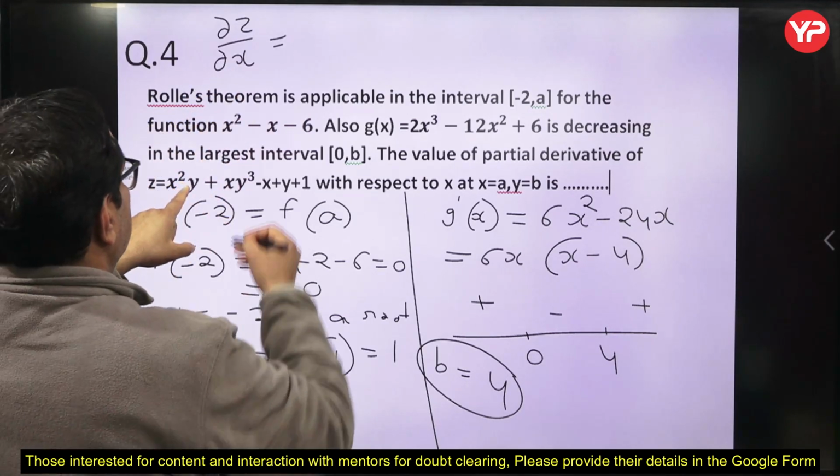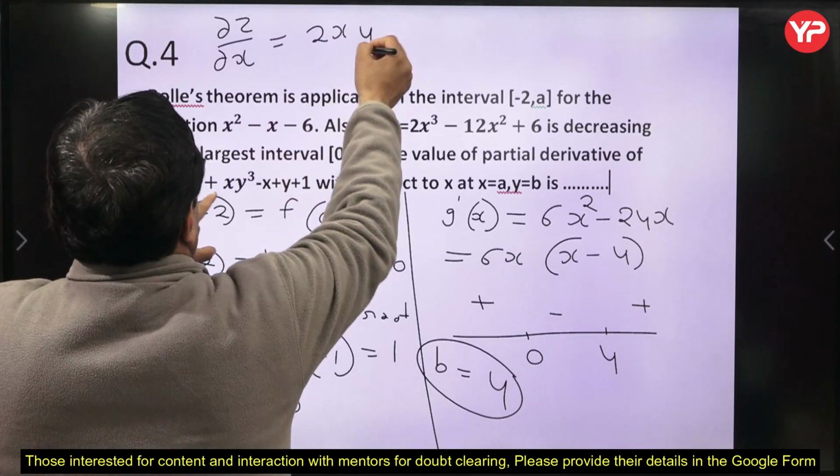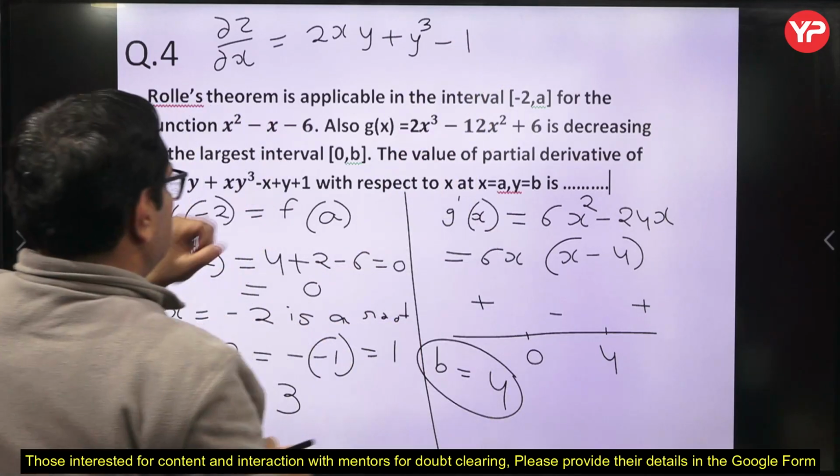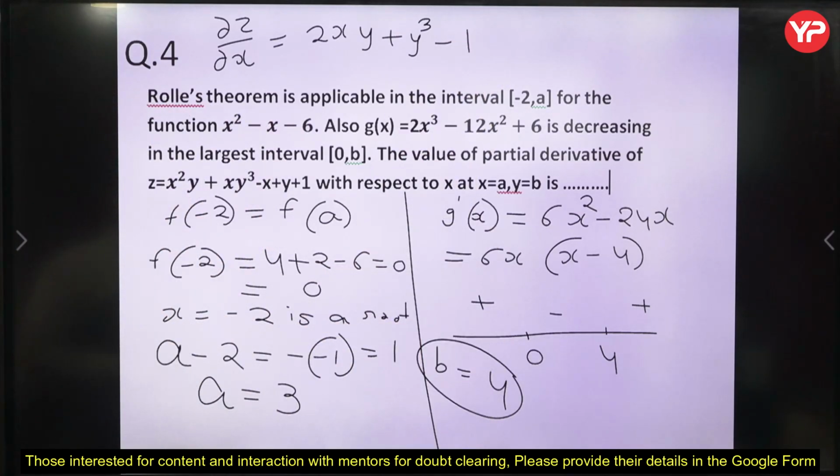So y is a constant, so the derivative will be 2xy plus y cube minus 1 plus 0. This is the derivative with respect to x.